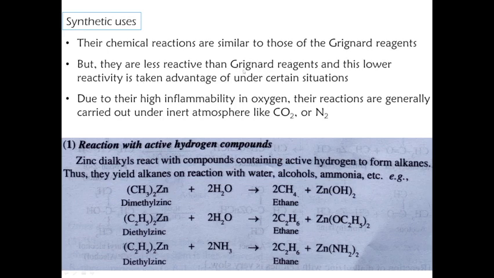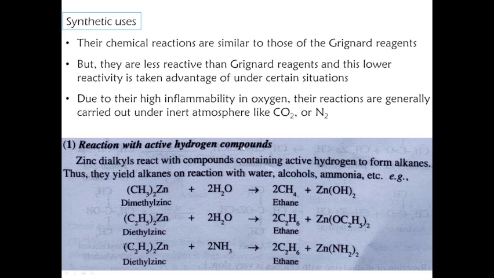So Grignard reagents are much more active compounds, but organo-zinc compounds are not that highly reactive as compared to Grignard reagents. Due to their high inflammability in oxygen, their reactions are generally carried out under inert atmosphere like carbon dioxide or nitrogen. Okay. So now let us discuss the first reaction with active hydrogen compounds.